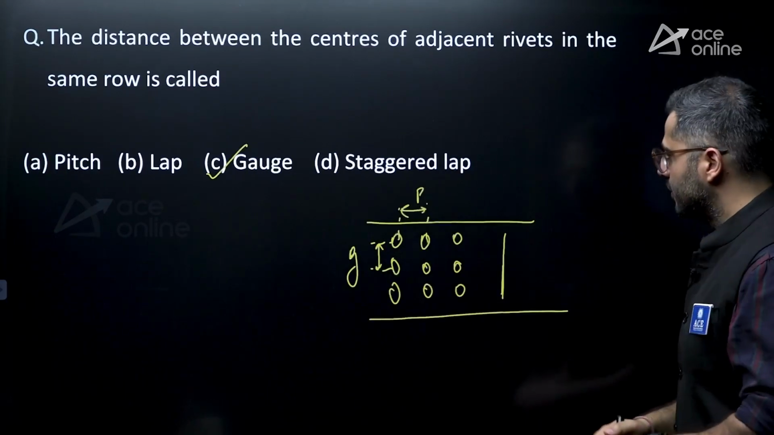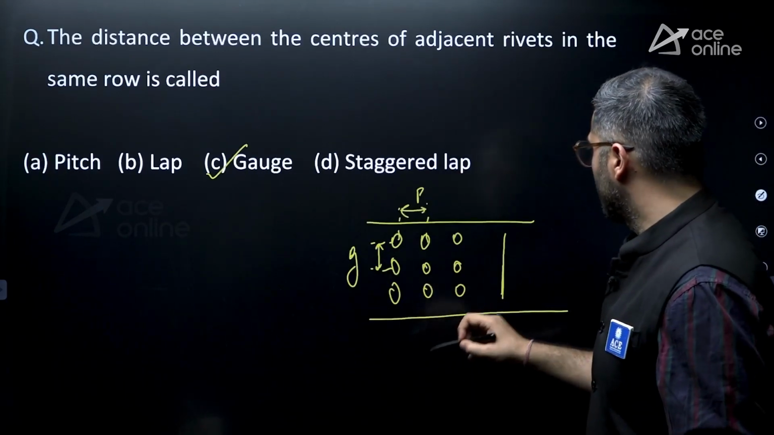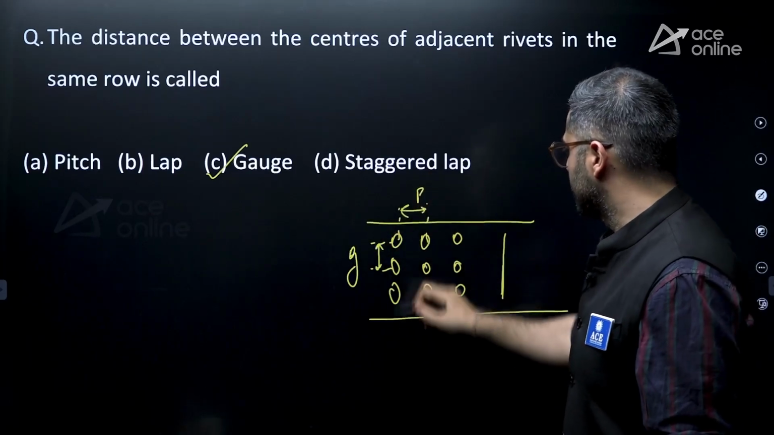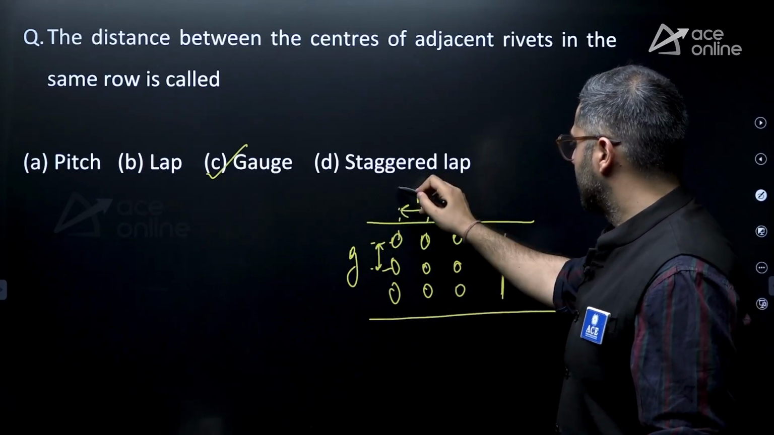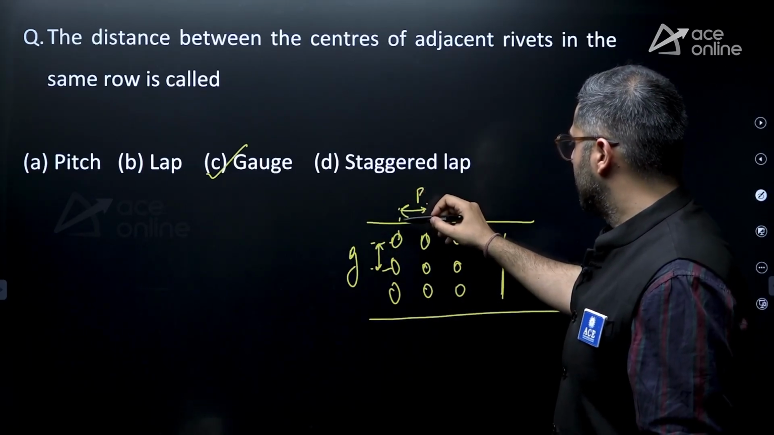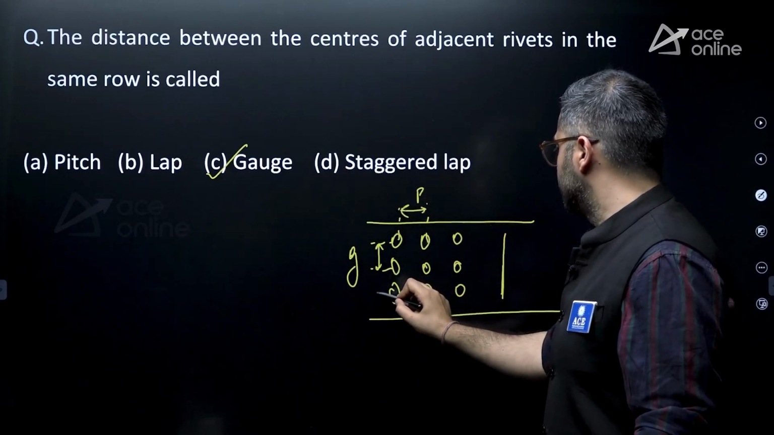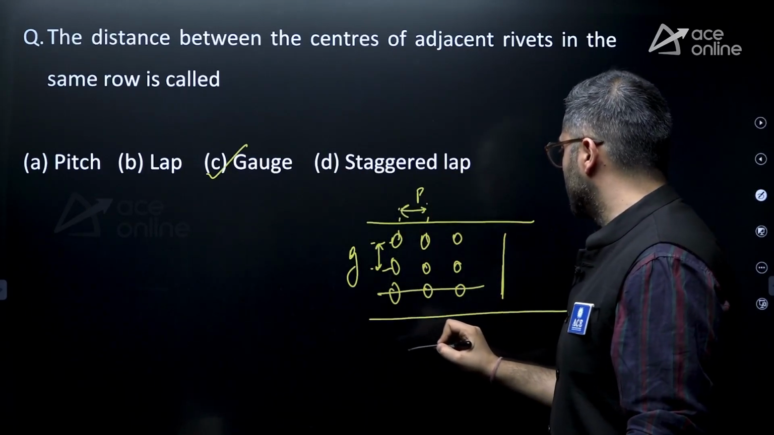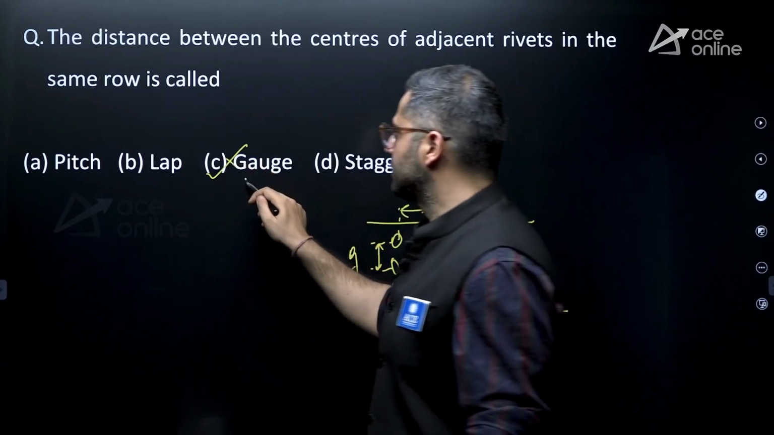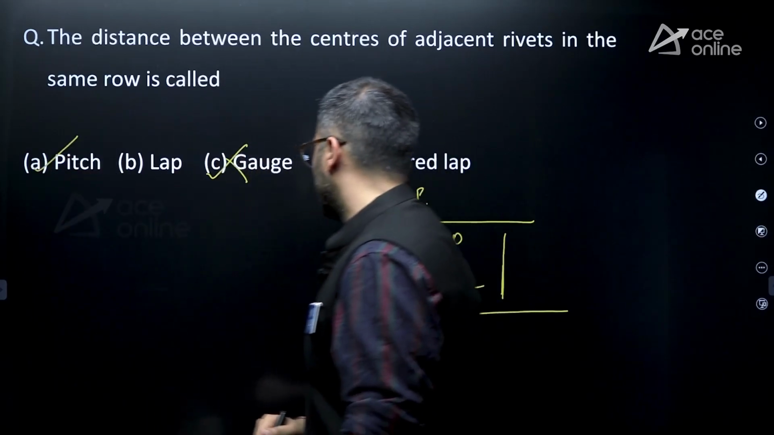Oh, wait a minute. They are saying row, right? So row is nothing but this. If this is your bolt line, or you can say column of bolts, this would be considered as row of bolts. So pitch shall be your answer. Option A would be your correct answer.